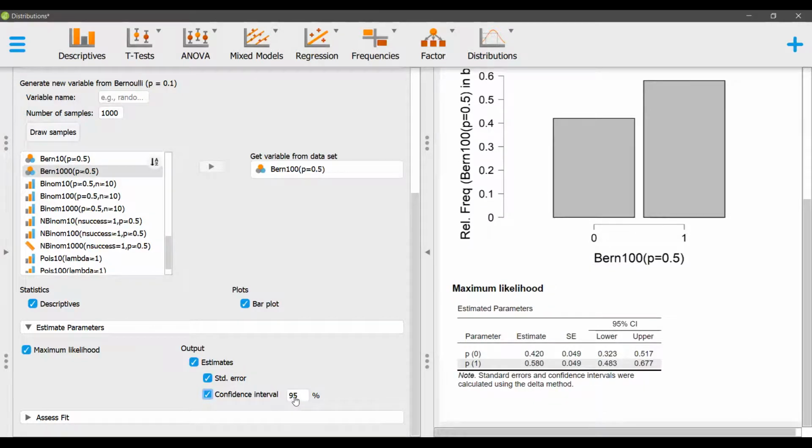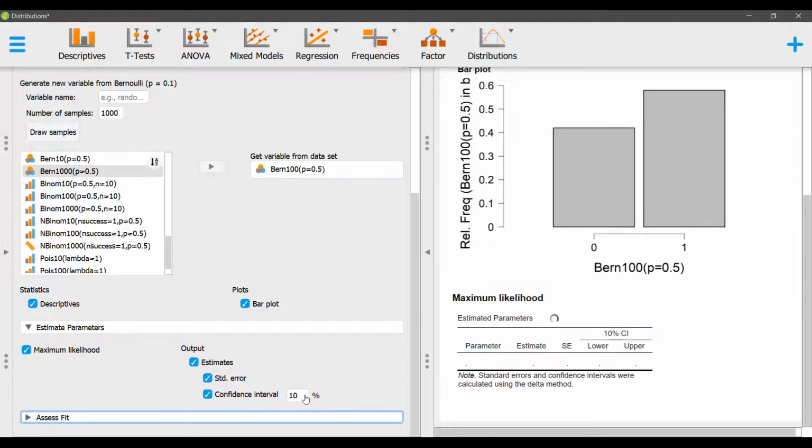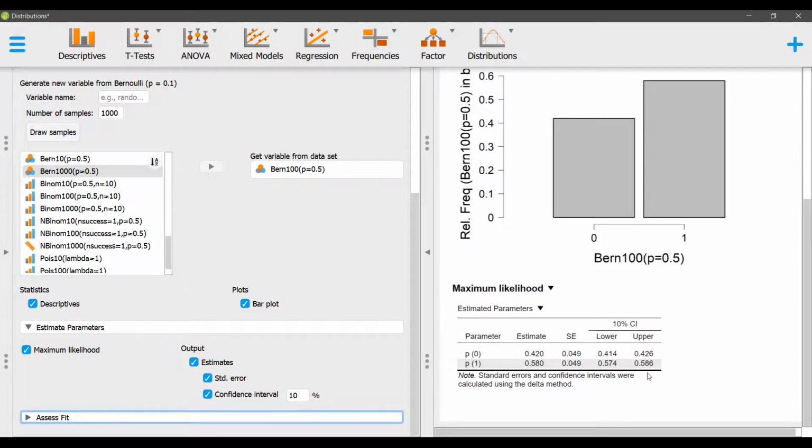So if we take a confidence level which is very small, so I need a confidence of only 10%, then we'll have the interval much smaller in range. So the range will be smaller. If I keep on increasing my confidence level, the range will increase. So we can see that the range has increased. And if we go on to 99% confidence, the range has further increased.